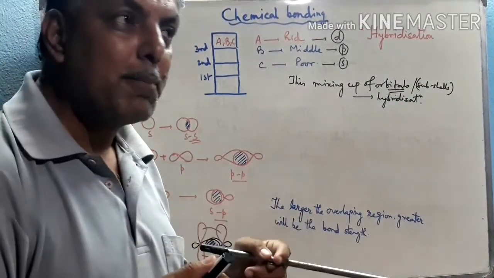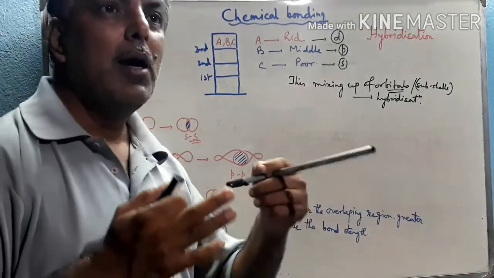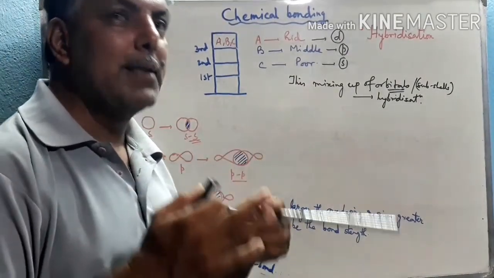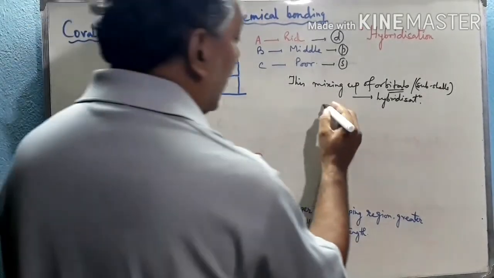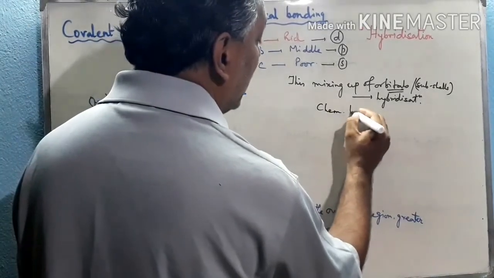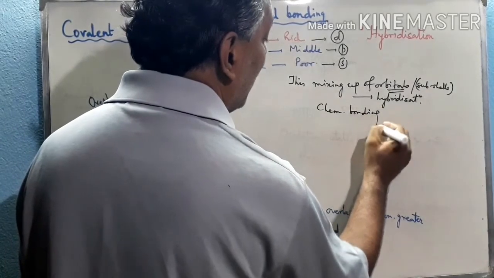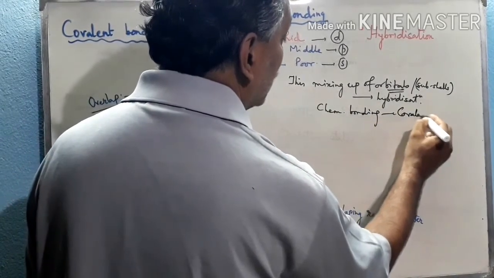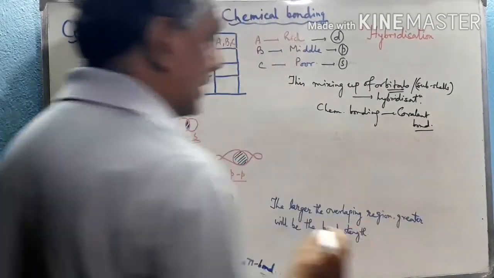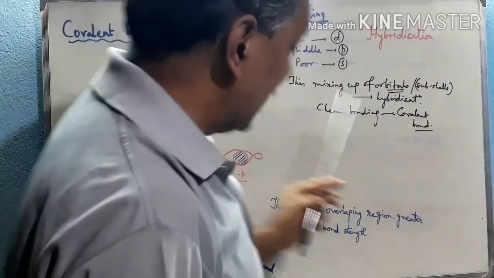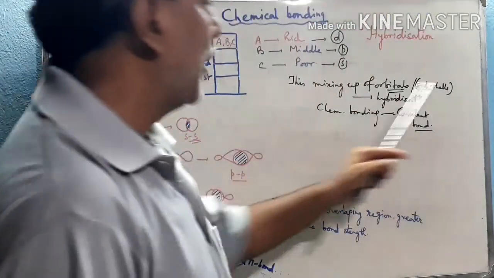Why do they have to mix up? Because they have to successfully complete the festival, and that festival is called bonding, chemical bonding, which is nothing but the covalent bond. So before the formation of a covalent bond, hybridization must take place. This is called hybridization. So mixing up of orbitals is called hybridization.